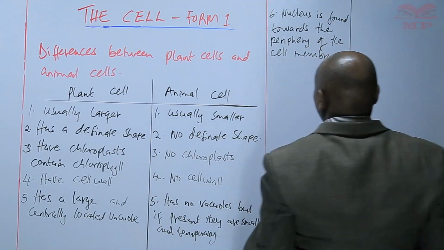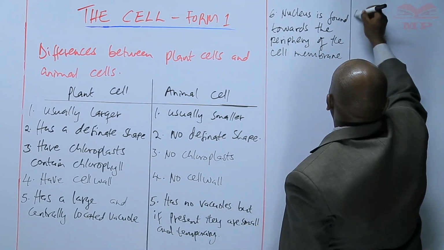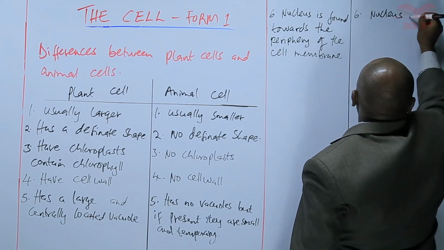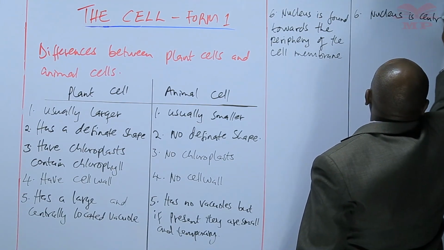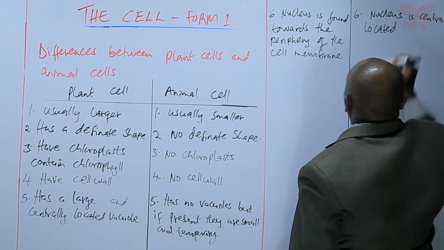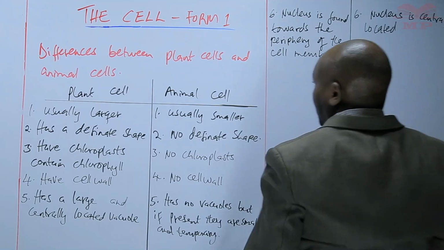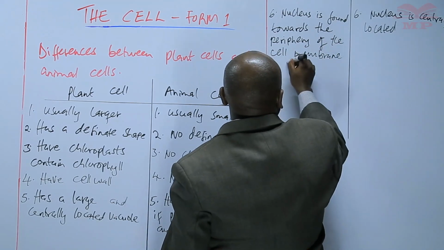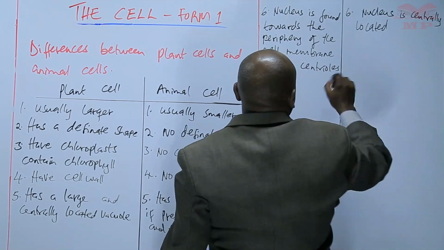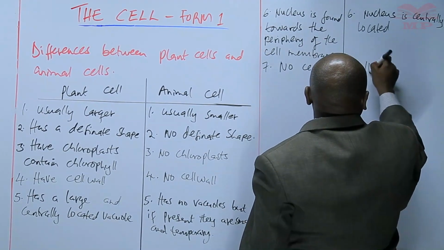For the case of the animal cell, the nucleus is centrally located, located at the center. Plant cells have no centrioles. Animal cells have centrioles.